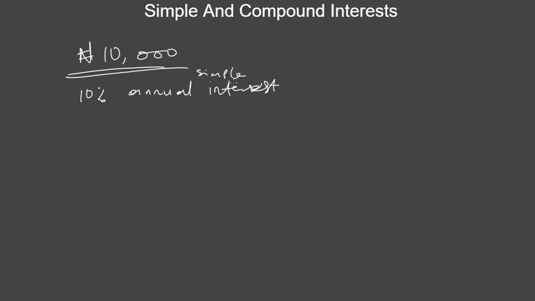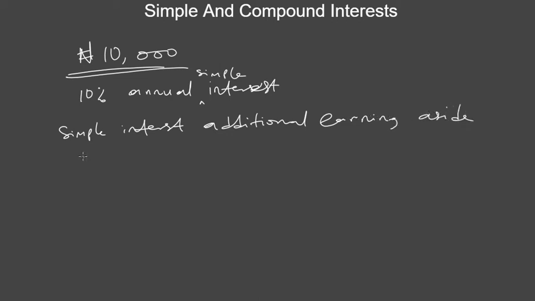Let me be more specific. Simple interest. So the question is, what does the bank mean when they tell you they will give you 10% annual simple interest? So this is basically what they mean. Simple interest is the additional, you can see it as the additional earning aside your initial deposit. So it means you're going to get this additional money aside your initial deposit.